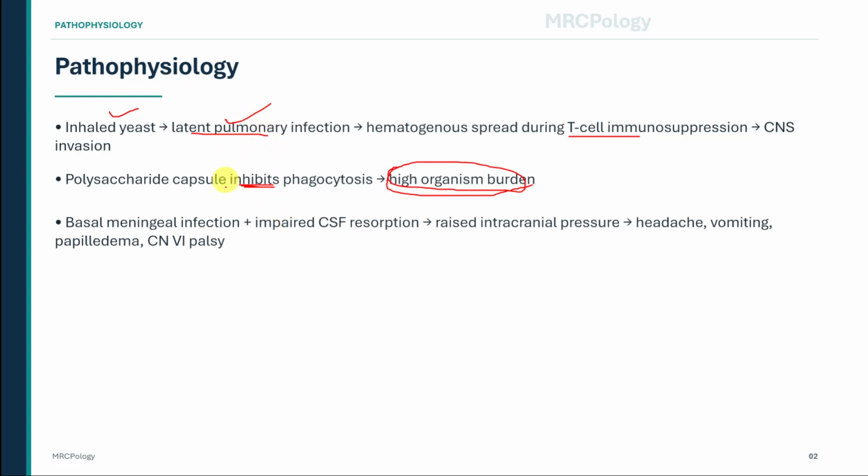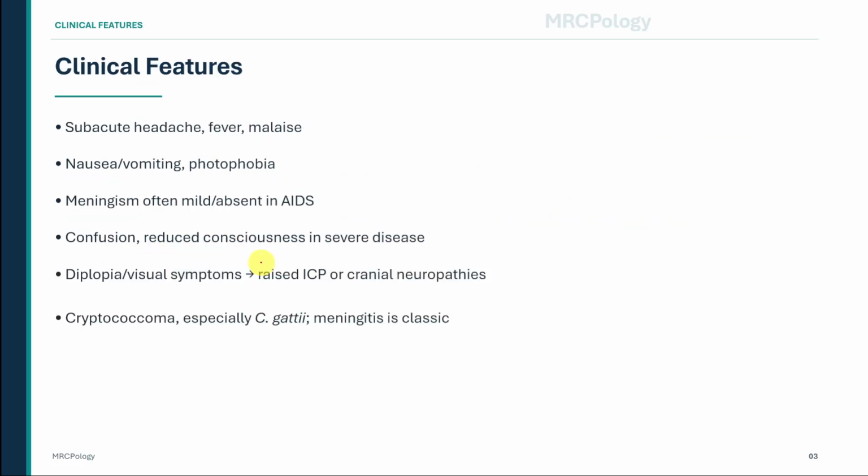Once Cryptococcus reaches the meninges, it tends to involve the basal meninges. Infection around the basal meninges impairs cerebrospinal fluid resorption. Cerebrospinal fluid then builds up, intracranial pressure rises, and this explains many of the clinical features: headache, vomiting, papilledema, sixth nerve palsy, diplopia, and visual symptoms.